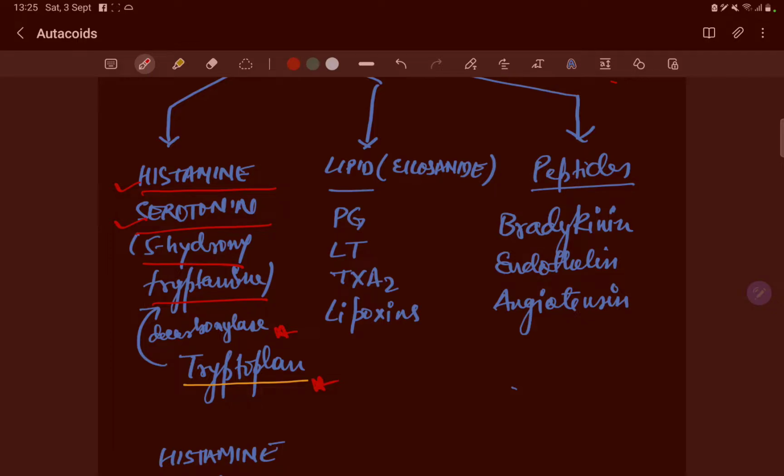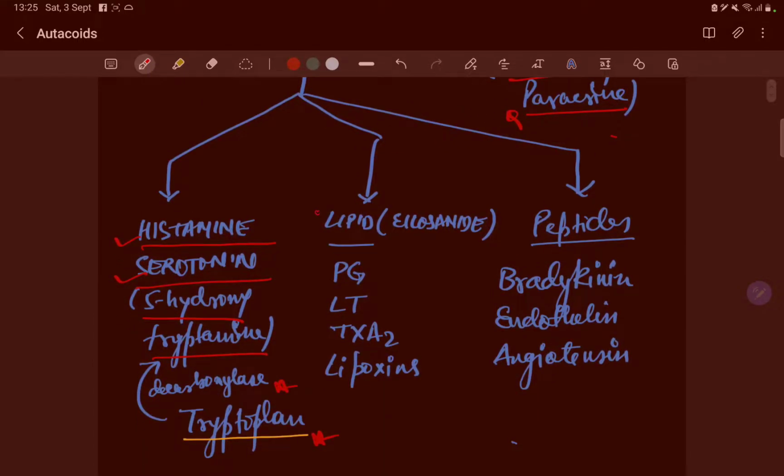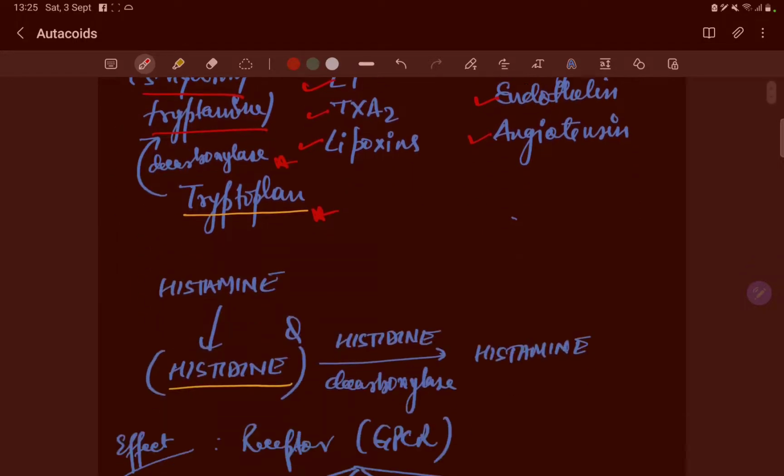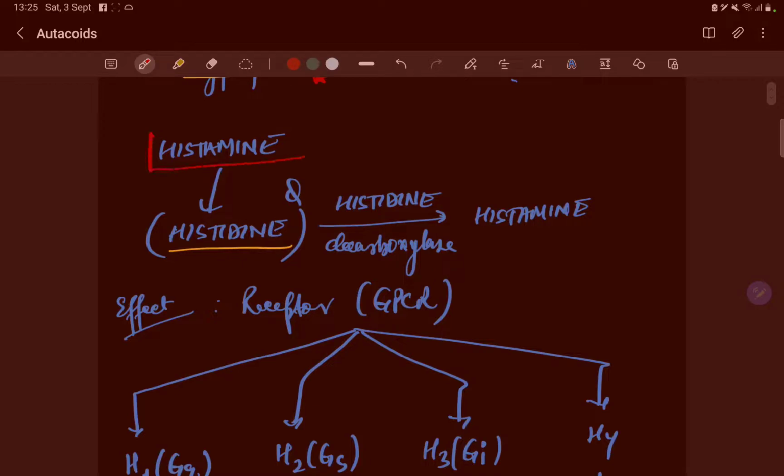Now, in the lipid category, we have eicosanoids: prostaglandins, leukotrienes, thromboxane A2, lipoxins. In the peptides, we have bradykinin, endothelin, angiotensin. All right. So histamine is from histidine. Histidine decarboxylase forms histamine, by decarboxylation of histidine.